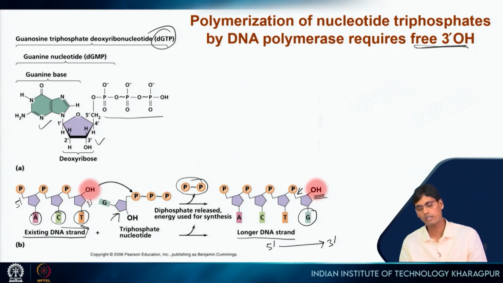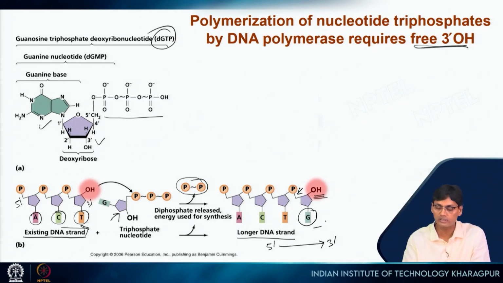But now the question is, why is this G coming here? Why not A? Why not T and C? For the explanation, I am showing that G is getting added here, but this is template dependent synthesis.